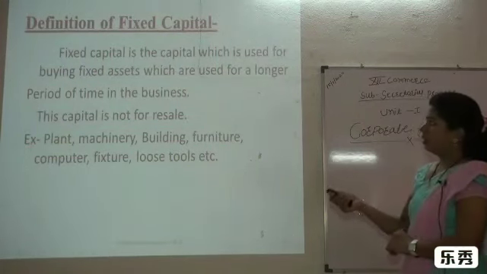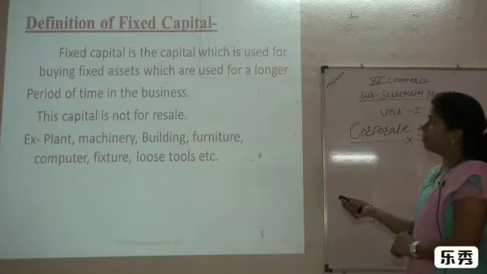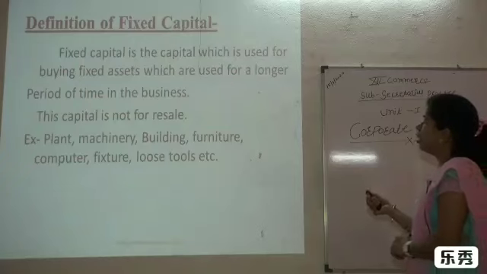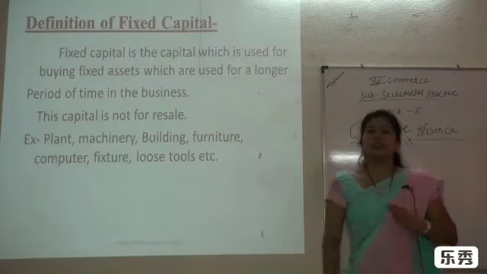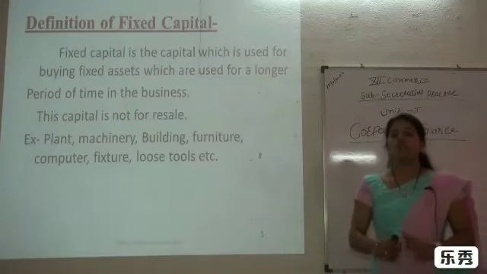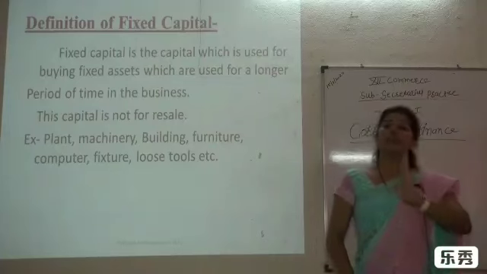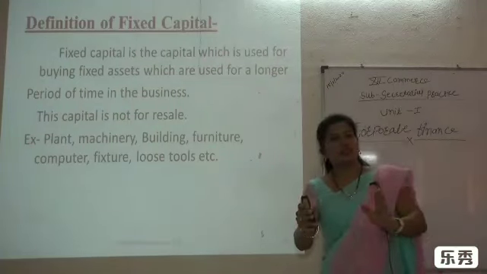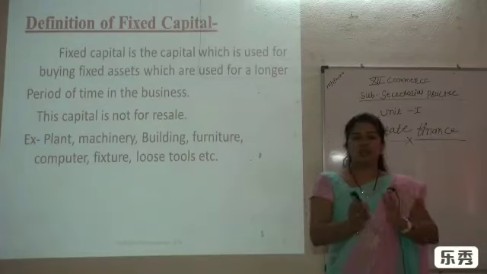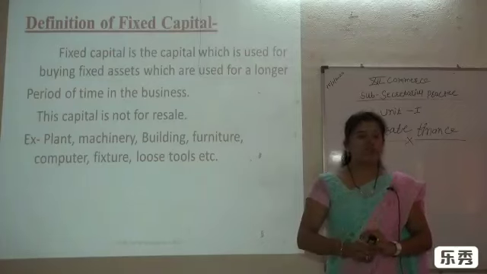So we can see that fixed capital is the capital which is used for buying fixed assets, which are used for a longer period of time in the business. Definitely fixed asset, it means fixed. It is used for the long-term period in the organization, and we have to make a huge investment. Whatever the ratio of the capital of the organization, some division is part of the fixed capital, some division is a part of working capital.